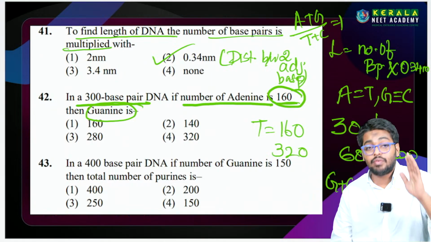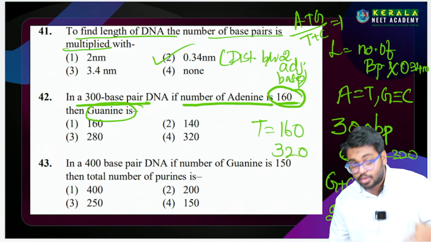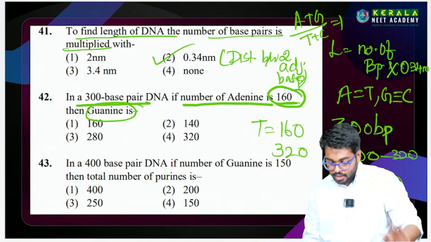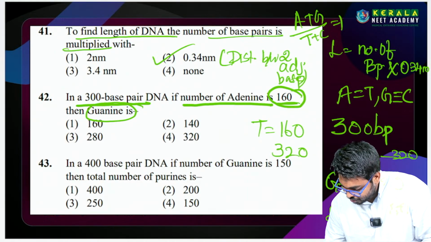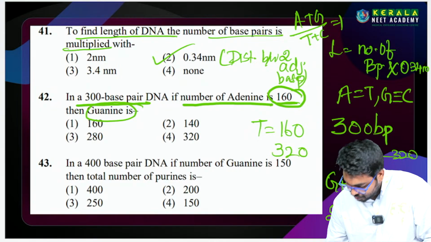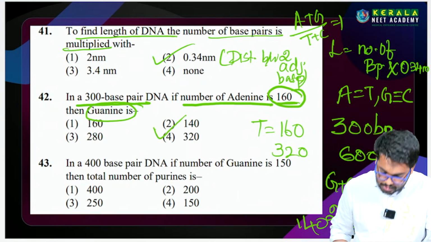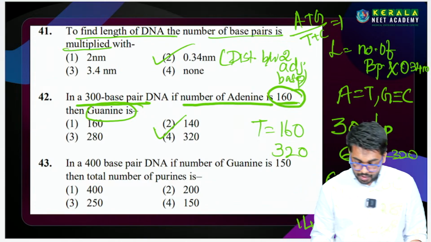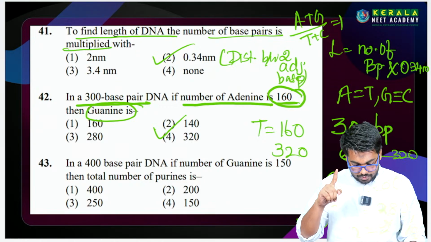அப்போ நம்ம தெரியும் number of G is equal to number of C. அப்போ we can find, either you can take 2G or 2C. Whatever, I'm taking 2G is equal to 280. இல்லையா? அப்போ G is equal to 280 by 2, so it is 140. So this is the answer, 140 is the answer. புரியுதா? இப்படி தான் கண்டுபிடிக்கணும். So clear?